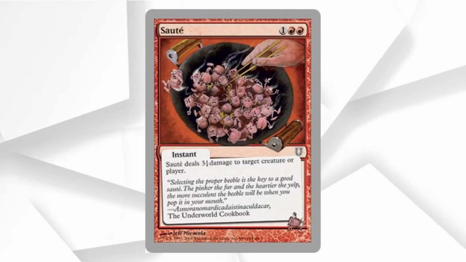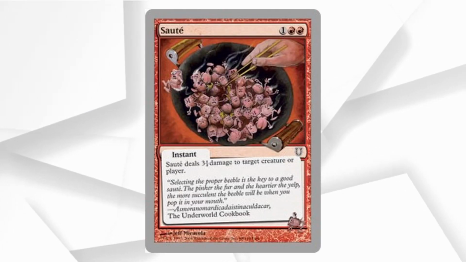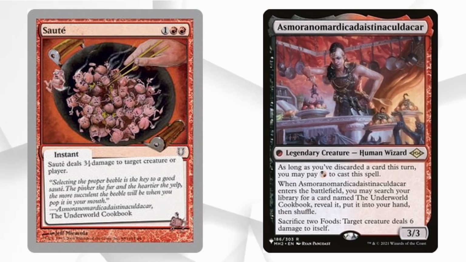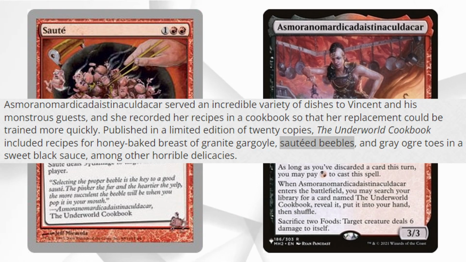Sauté's depiction of sautéing Beebles is actually canon due to them being a recipe in Asmerando Mardekadais and Akuldakar's Underworld Cookbook, and you do not know how many takes it took me to say that correctly.